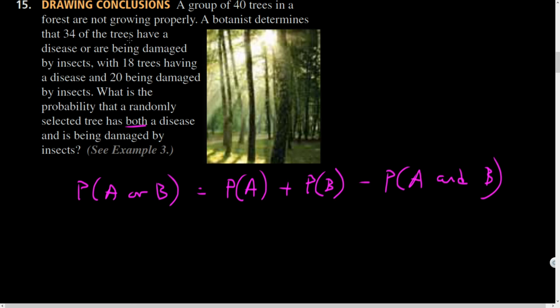A botanist determines 34 have the disease or are being damaged. So 34 out of 40. Oh, man, that's a rough forest. Only 6 are doing okay.